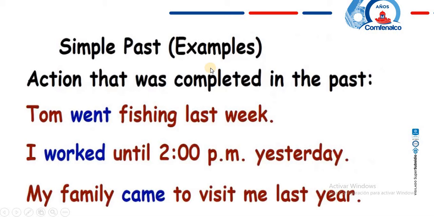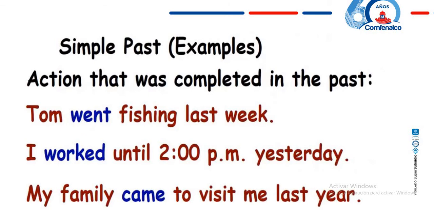So the simple past examples we have in here, action that was completed in the past, an action that is no longer done. Number one, it says, Tom went fishing last week. Number two, I worked until 2 p.m. yesterday. And number three, my family came to visit me last year. If you see these little words that are in blue, these words are the verbs, are the action for that specific sentence. For example, Tom went fishing last week.